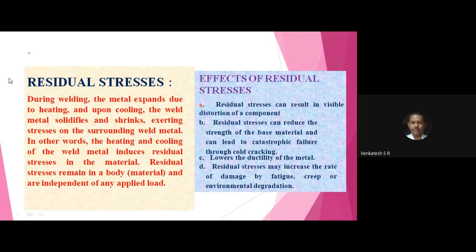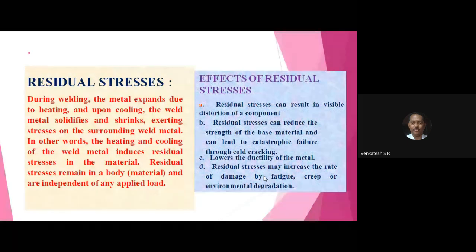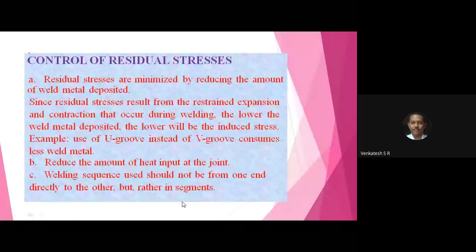Next, write down subdivision D. Residual stresses may increase the rate of damage by fatigue, creep, or environmental degradation.